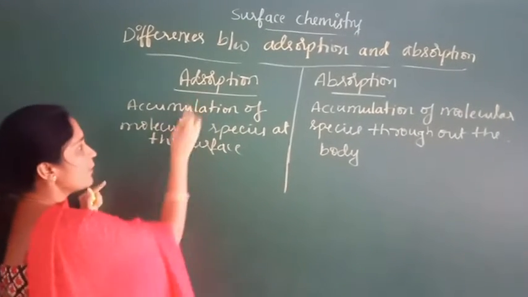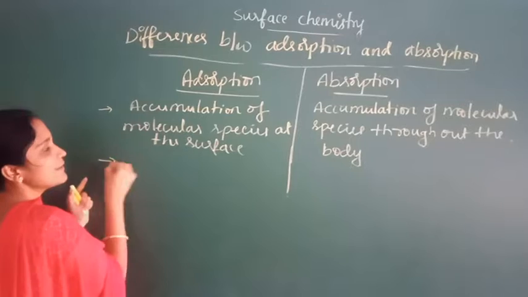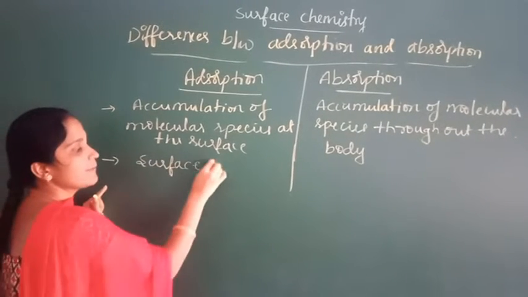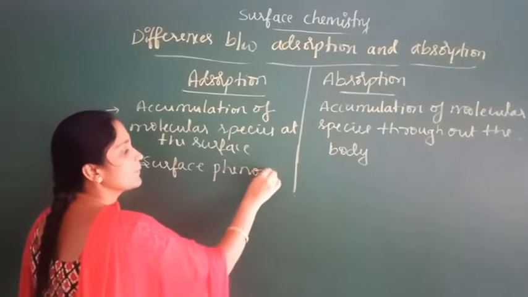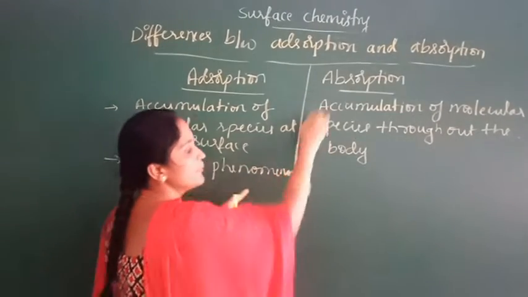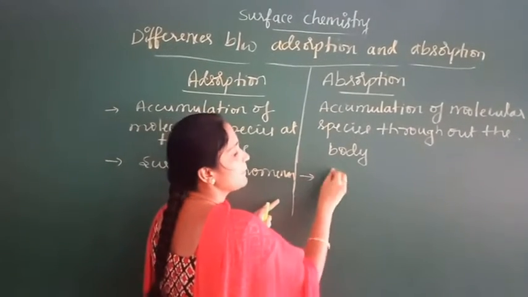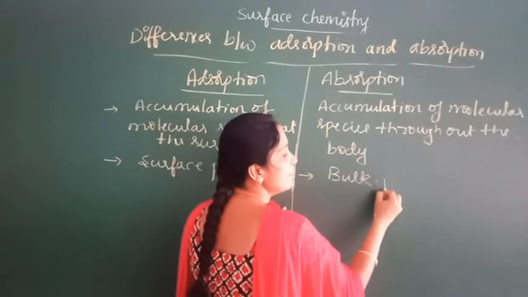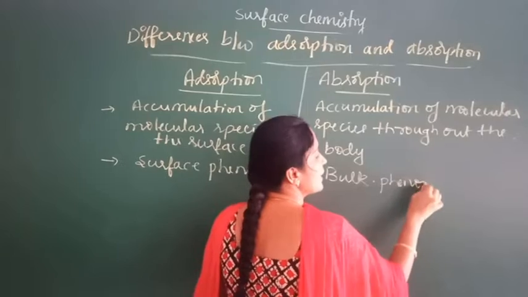So adsorption is a surface phenomena, and absorption is a bulk phenomena.